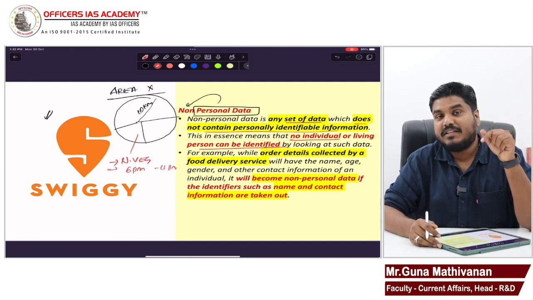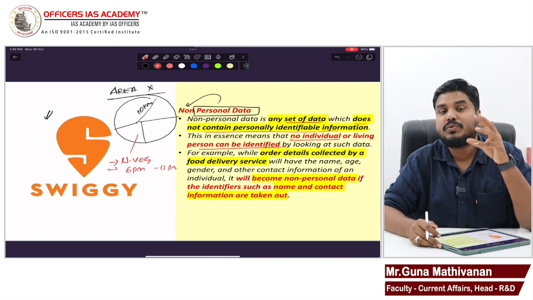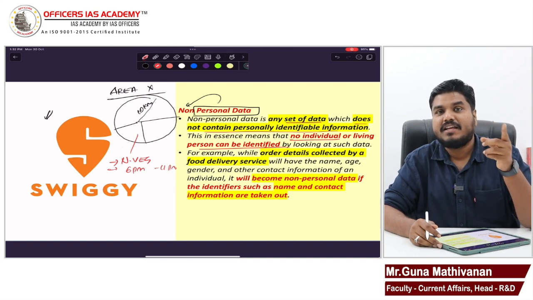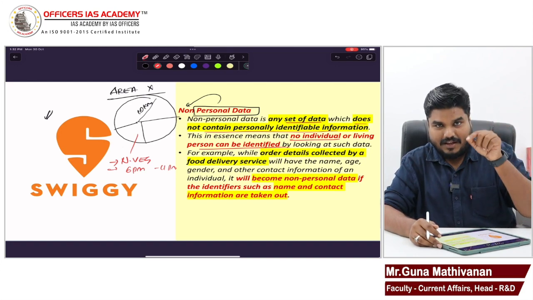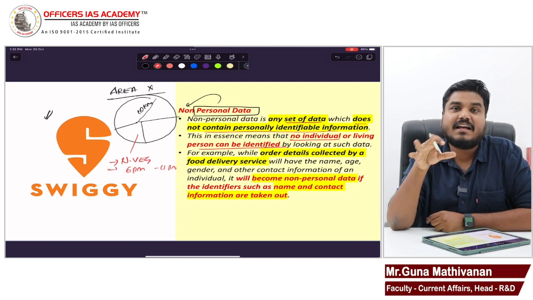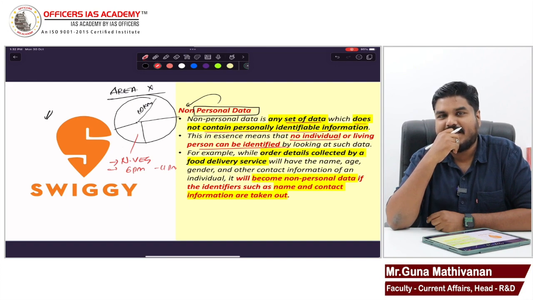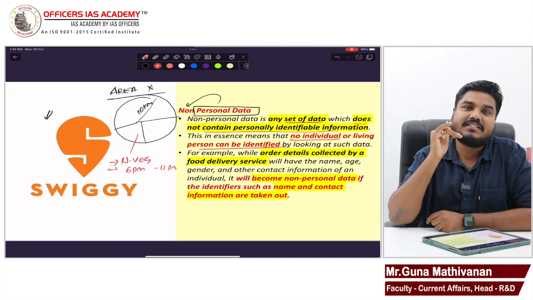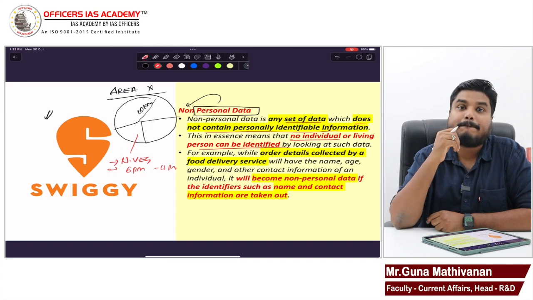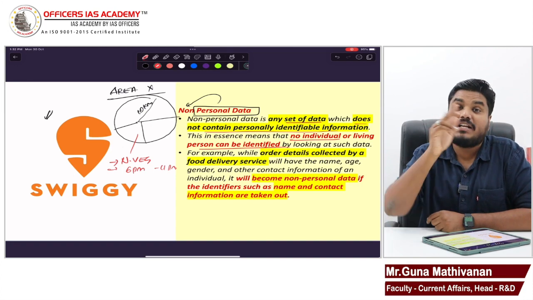Right? Now this act is trying to protect whom? Which data it is aiming to protect? Digital personal data protection. Digital personal data protection. Okay. So here we are focusing on personal data. This act is focusing on personal data. That too digital personal data.